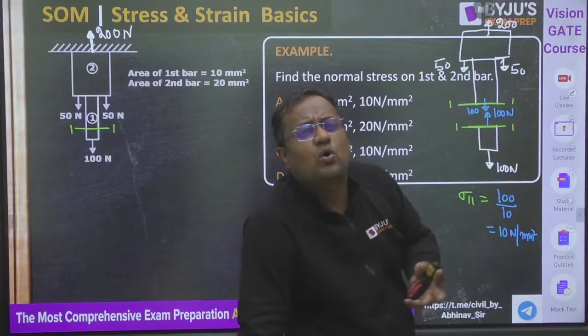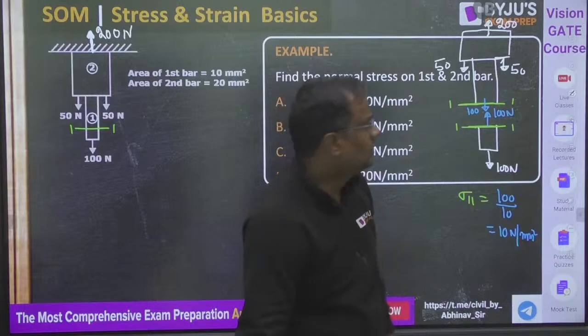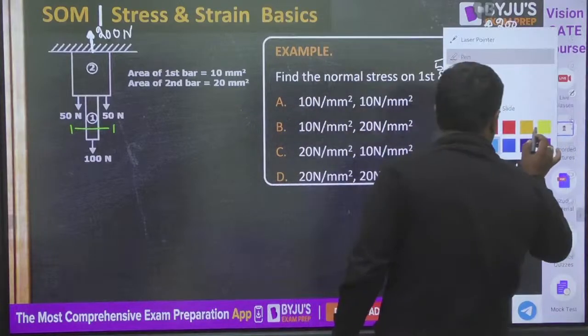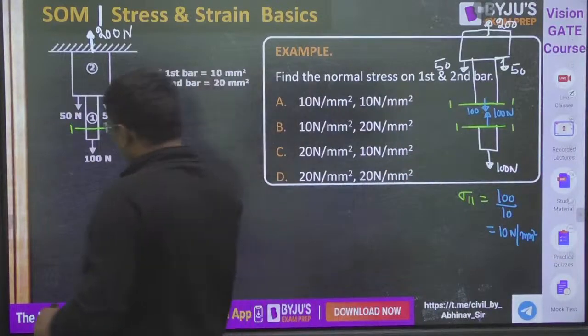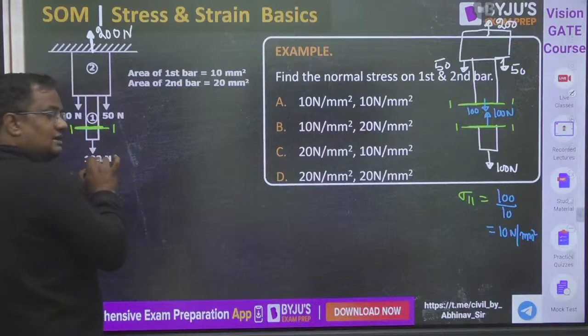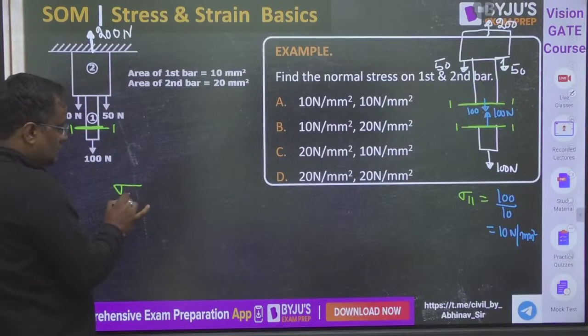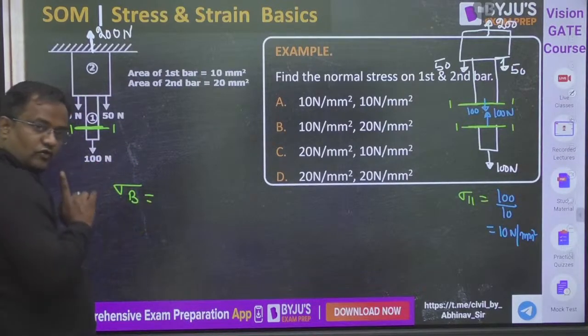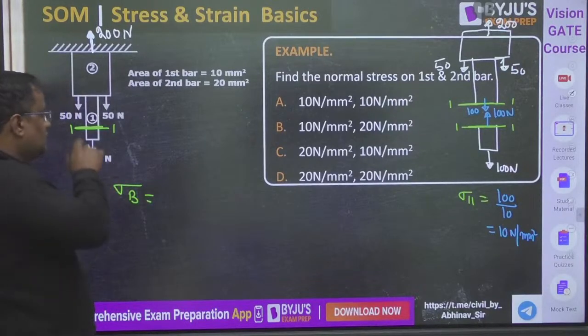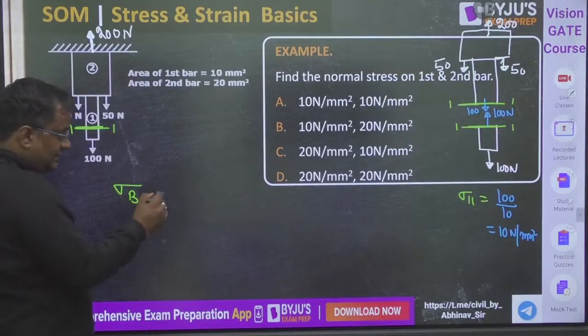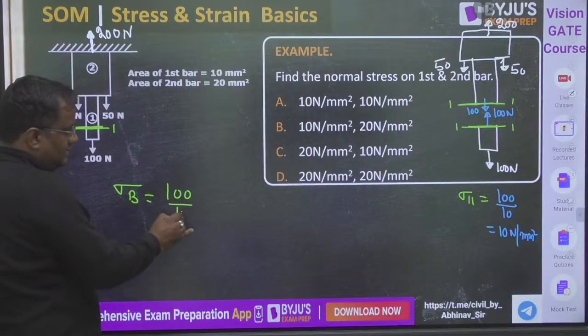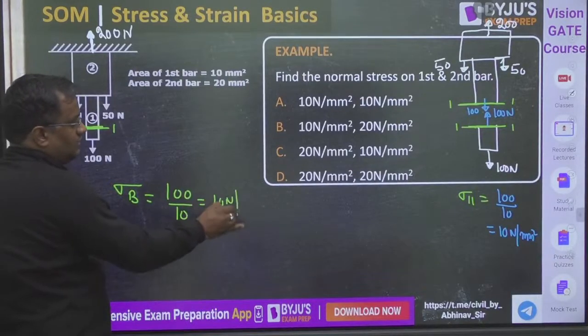Now guys, in exam you don't have to do this long thing. What you do, cut a section here. Either see from downward, let us see from bottom. Force is going away, take it positive. So see from downward, 100 is going away, take it positive. By area, 100 by 10 is equal to 10 Newton per mm square.